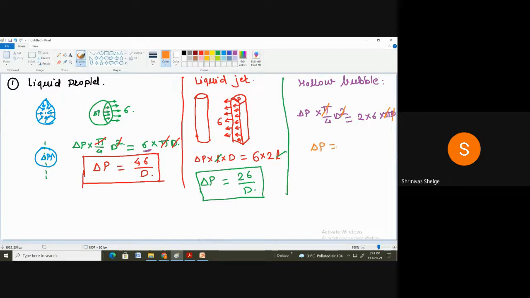You will find delta P equals 8 sigma upon D. So for the liquid droplet, delta P equals 4 sigma upon D. For the liquid jet, delta P equals 2 sigma upon D. And for the hollow bubble, delta P, that is the change in pressure, equals 8 sigma upon D. Just remember this relationship between the change in pressure and the surface tension for the liquid droplet, liquid jet, and hollow bubble. This is important.